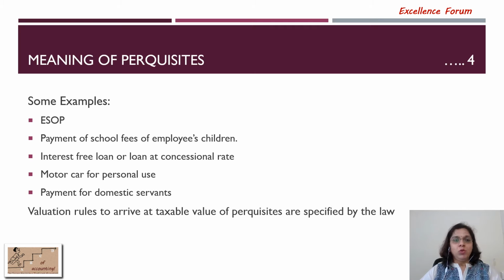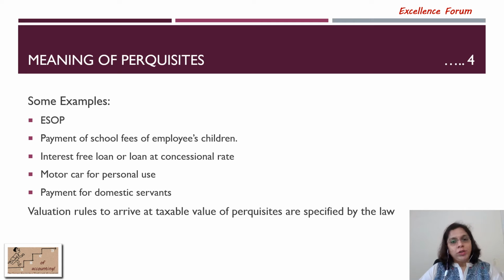Now let us have a look at some of the examples of perquisites. The first one is ESOP, which is quite common, employee stock option plans, payment of school fees of employed children paid by employer. Here the payment of school fees is basically the obligation of employee which is settled by the employer and hence considered as perquisite.